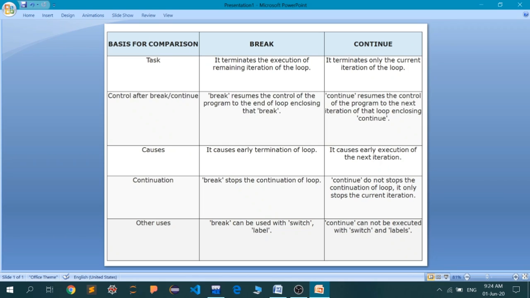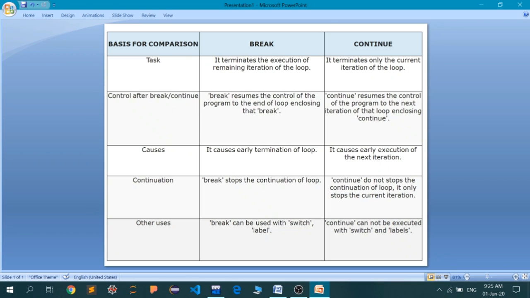Now, the next difference is that break stops the continuation of the loop. The continue does not stop the continuation of the loop. I think we have already discussed that. And the last one is that break can be used with switch and label. We haven't discussed switch; we are going to in the next lecture. Continue cannot be used with switch. We're going to see switch in the next lecture, and then you will be able to understand why we cannot do this.